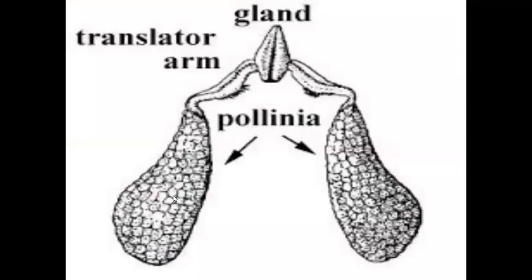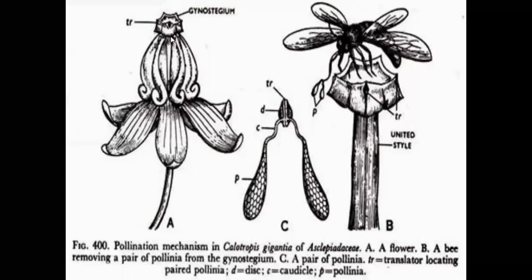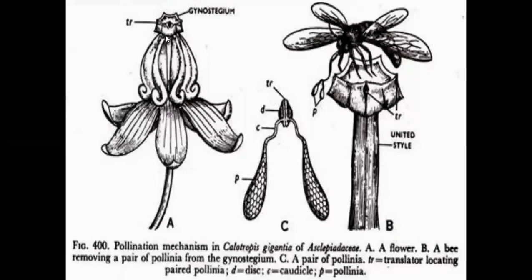Here we discussed the anther. See children, here it is the coronary corolla. They are developed on the dorsal side of the petals, and above these corona, a long style is present. The style is connected with anther filaments, and anther lobes are connected with the stigma.